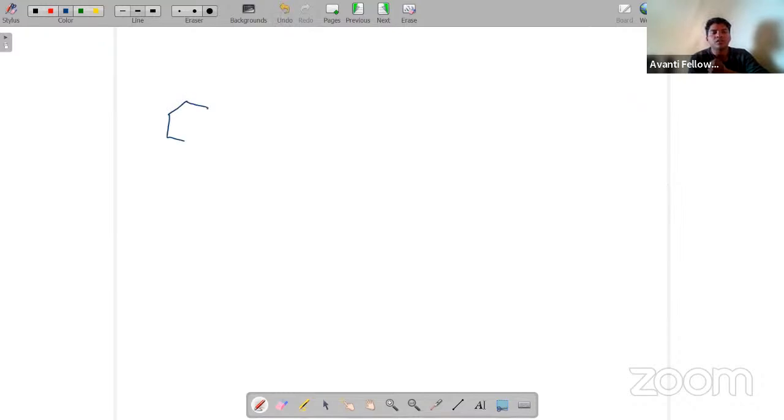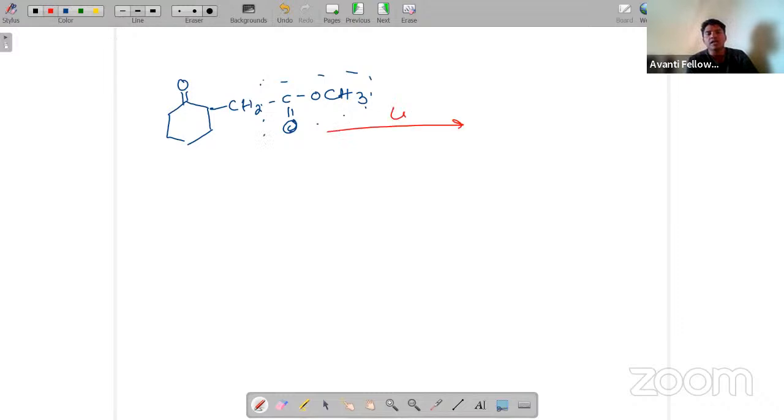Just see: C double bond O, CH2, C double bond O, OCH3. Can anyone tell me what group is attached here? This is an ester group, and here a ketone group is there. Remember, if I am treating with LiAlH4, what will be the product?